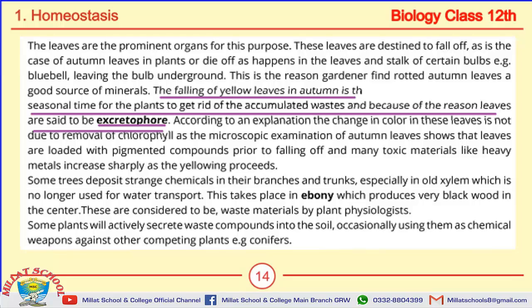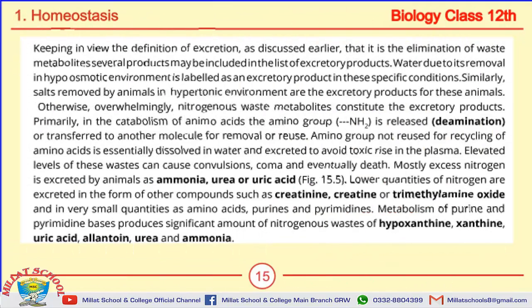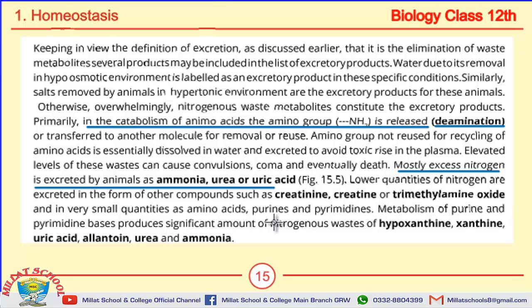If we talk about the MCQs, some trees deposit strange chemicals in their branches and trunks, especially in old xylem. Ebony produces very black wood in the center. So students, next is the definition of deamination. What is deamination? In the process of catabolism of amino acids, the amino group NH2 is released. This is called deamination. Mostly excess nitrogen is excreted by animals as ammonia, urea or uric acid.